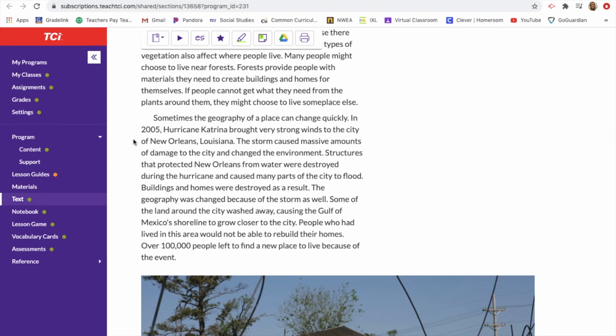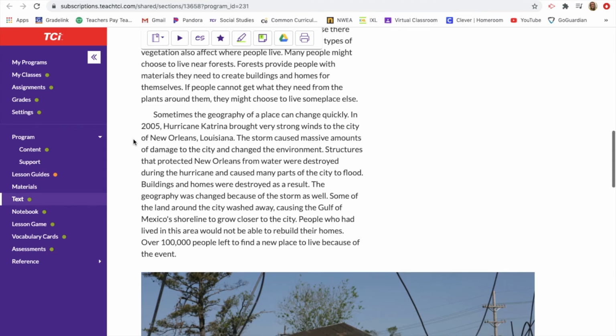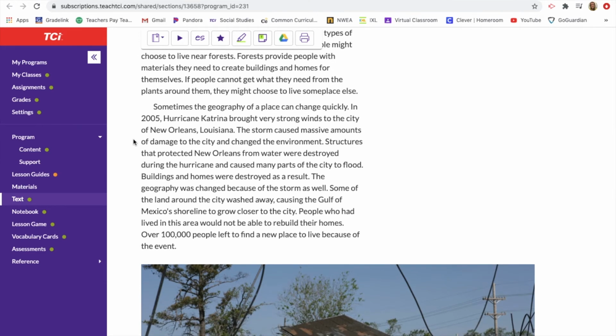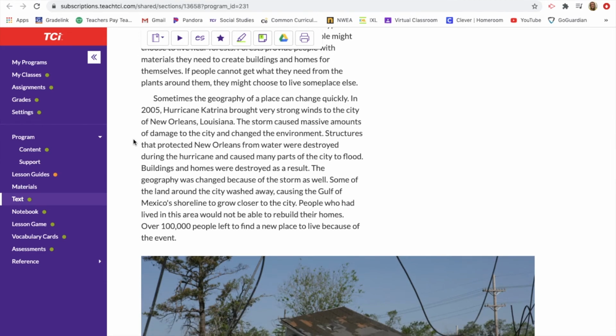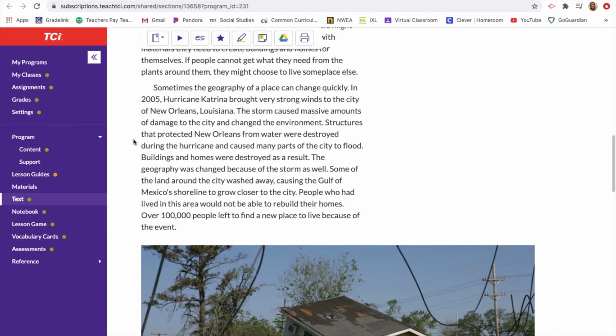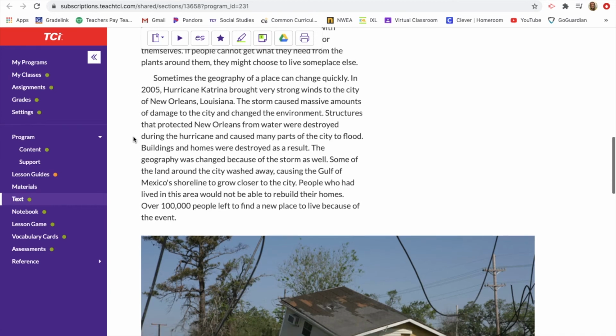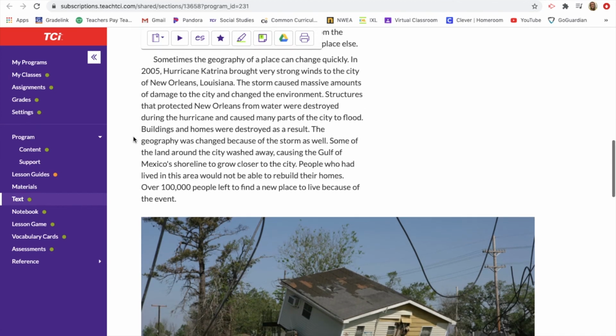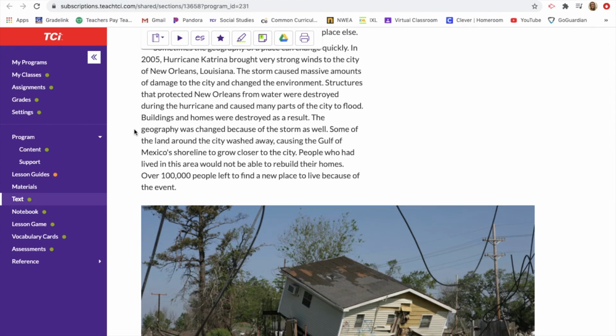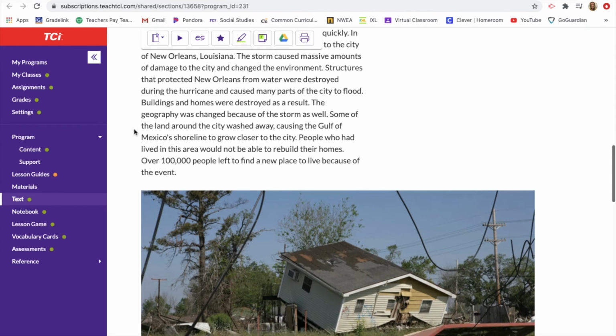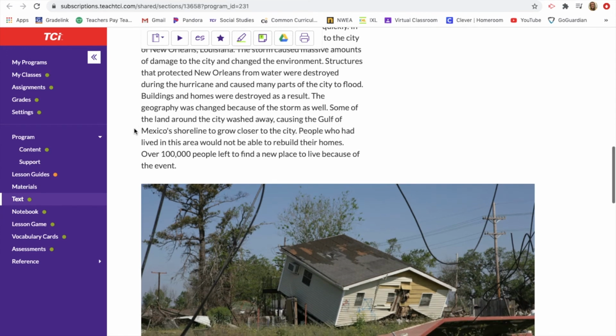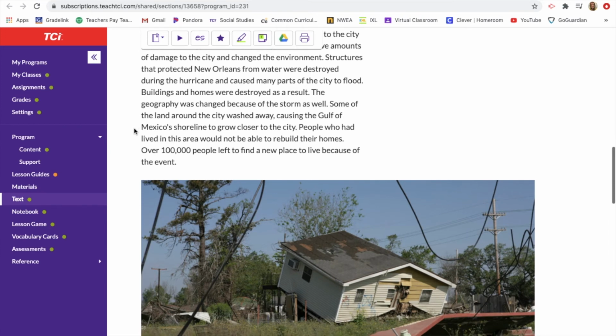In 2005, Hurricane Katrina brought very strong winds to the city of New Orleans, Louisiana. The storm caused massive amounts of damage to the city and changed the environment. Structures that protected New Orleans from water were destroyed during the hurricane and caused many parts of the city to flood. Buildings and homes were destroyed as a result. The geography was changed because of the storm as well.